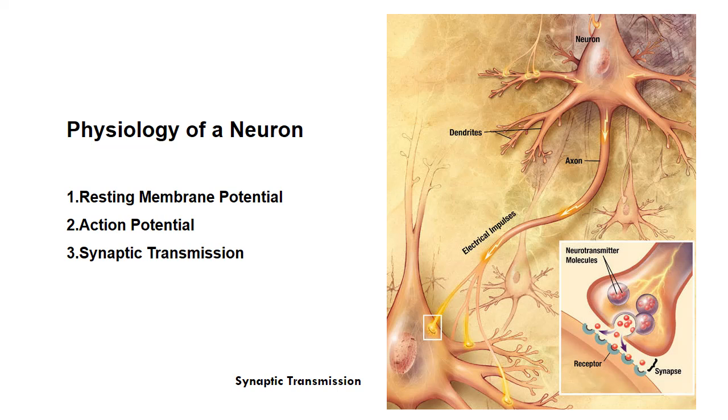Synaptic transmission. At the synaptic terminal, the action potential triggers the release of neurotransmitters into the synaptic cleft. These chemicals bind to receptors on the postsynaptic neuron, leading to either excitation or inhibition of the next neuron.